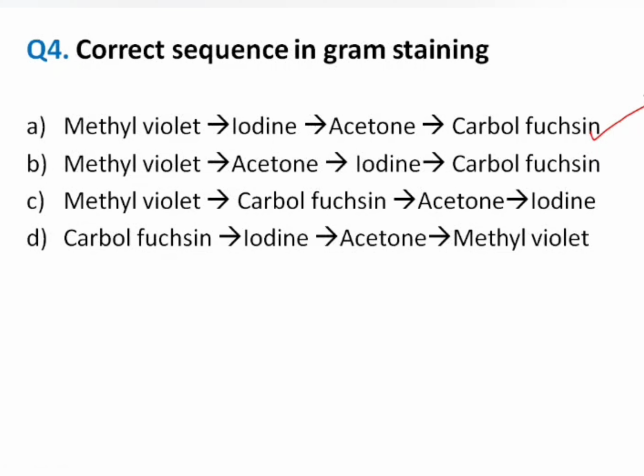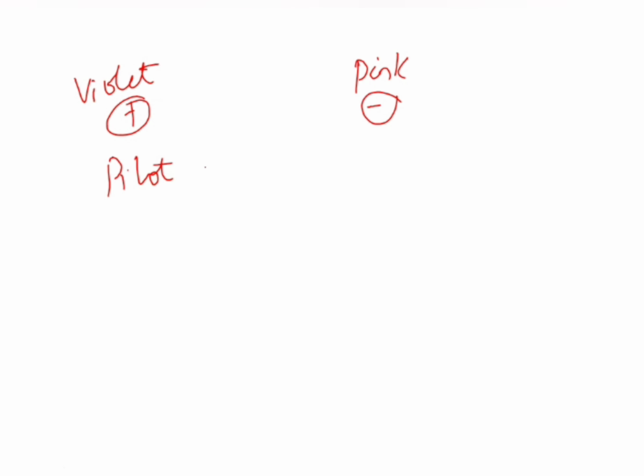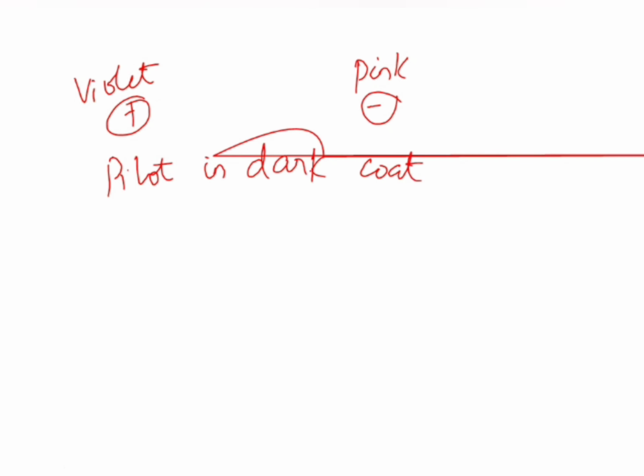So let us discuss Gram stain. Gram stain is a type of differential stain. It differentiates bacteria into Gram positive and Gram negative. Those that appear violet in color are termed Gram positive. Those that appear pink in color are termed Gram negative. Now how do you remember this order? You remember it as PIDC: pilot in dark coat. This is an easy way to remember the order of staining.